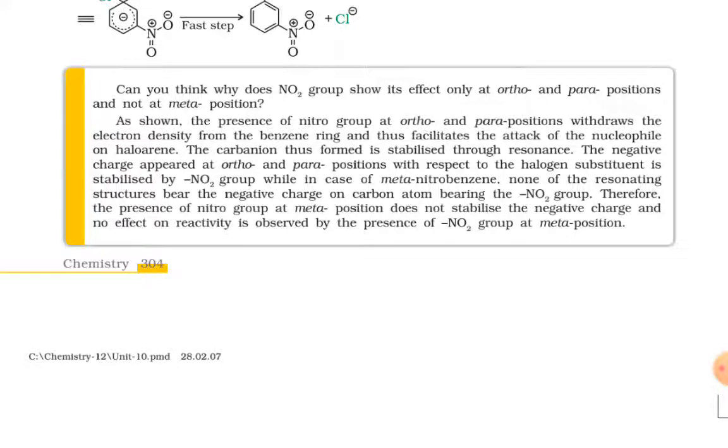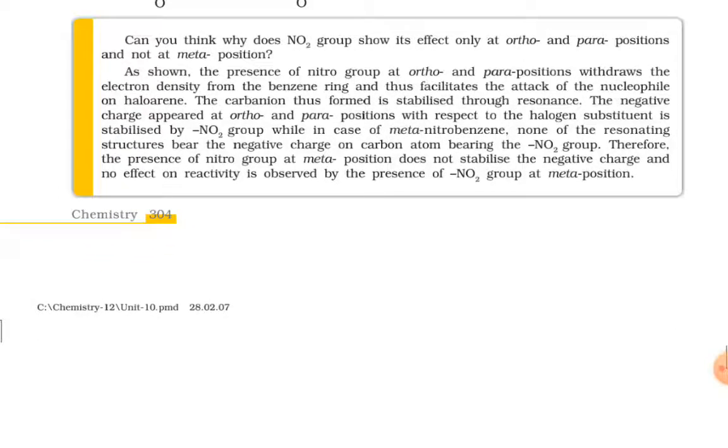The carbanion thus formed is stabilized through resonance. The negative charge appearing at the ortho and para positions with respect to the halogen substituent is stabilized by the NO2 group, while in the case of meta nitrobenzene, none of the resonating structures bears the negative charge on the carbon atom bearing the NO2 group. Therefore, the presence of a nitro group at the meta position does not stabilize the negative charge, and no effect on reactivity is observed by the presence of the NO2 group at the meta position.